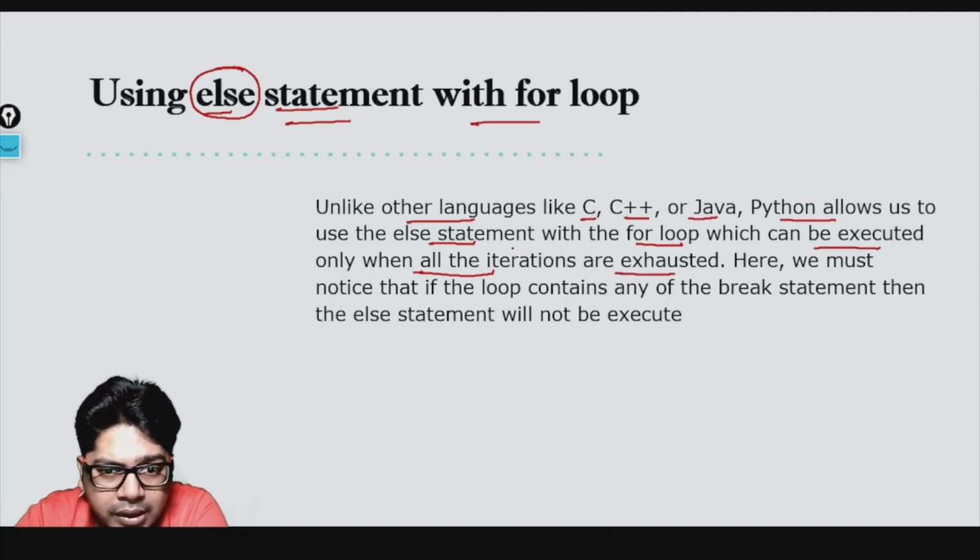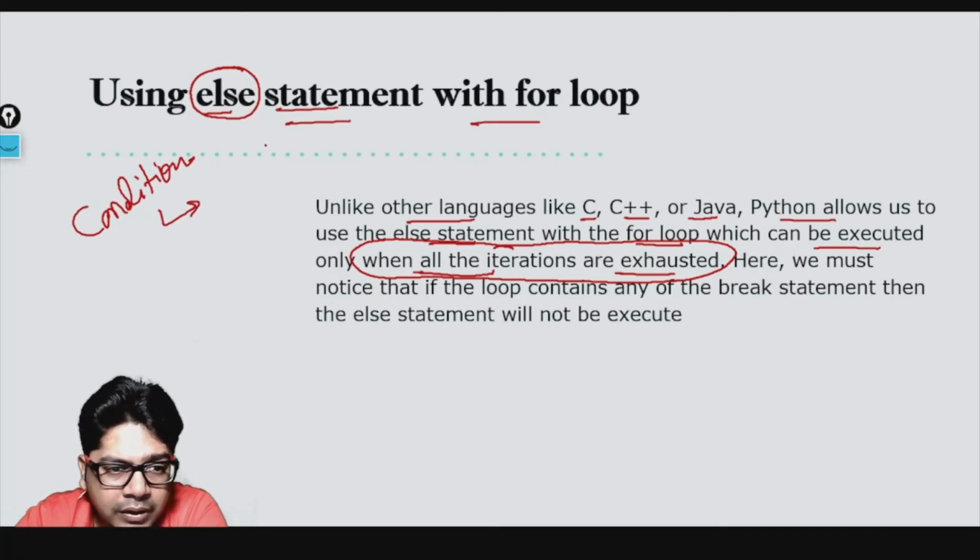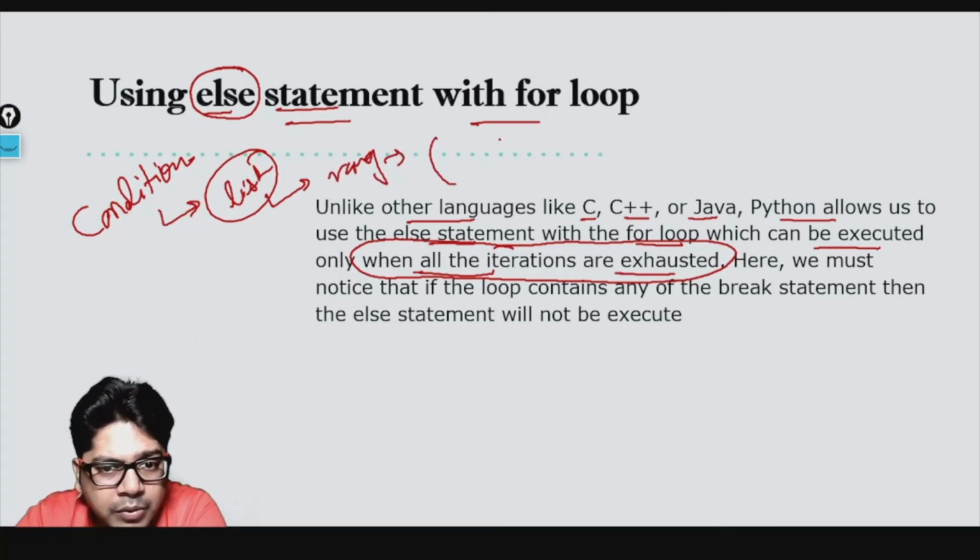Now this is an important line to understand: all the iterations are exhausted. It means the loop condition has become false. If I'm talking about a list, all the items have been covered. If I'm talking about a range, it has reached the maximum possible limit, the start to end, it has reached the end.